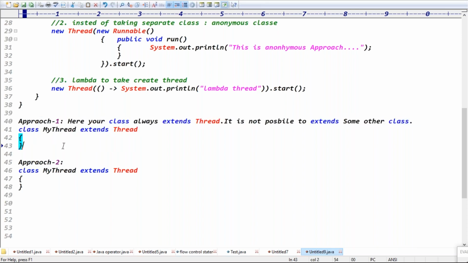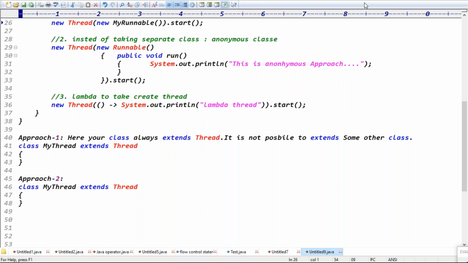Guys, which approach is better? First of all, at least complete this example. Which approach is better to create a thread? Second approach, guys, because the first approach is always extending the Thread class. Then it is not possible to extend some other classes. But the second approach also we can create.